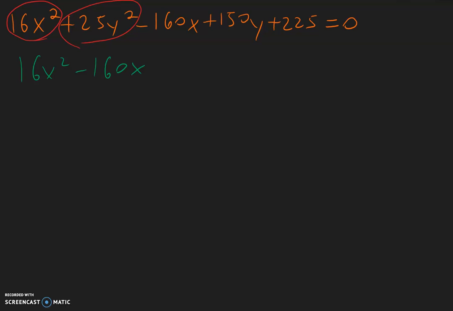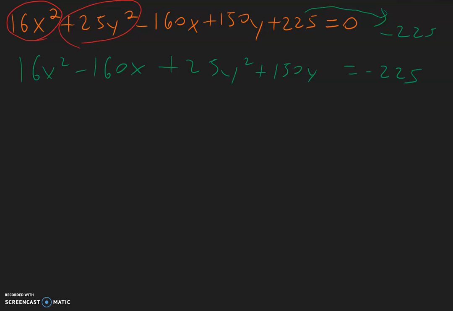And so we have to do something else first before we can do that. Now for the y terms, we have positive 25y squared plus 150y, and this constant, this positive 225, we're going to move it to the other side, change it to negative 225. So this is equal to negative 225.